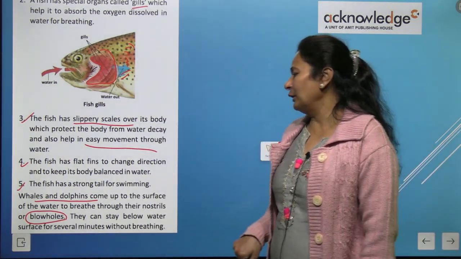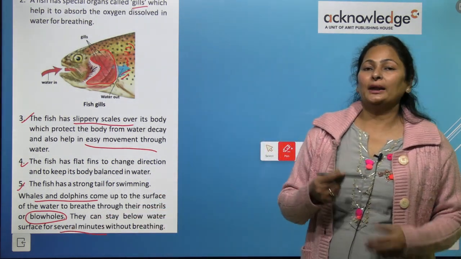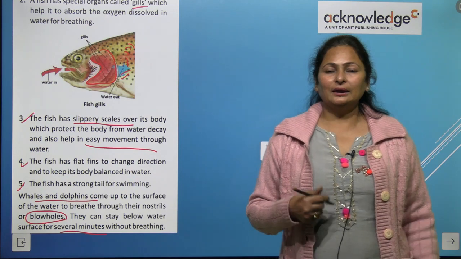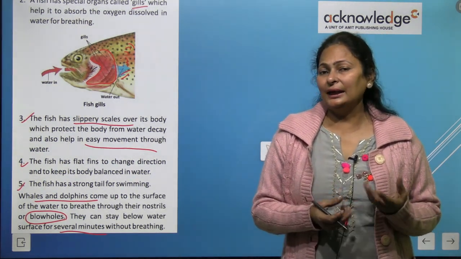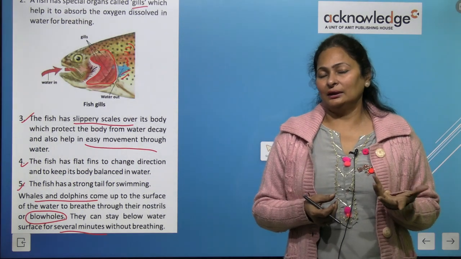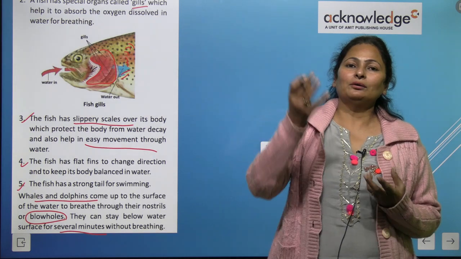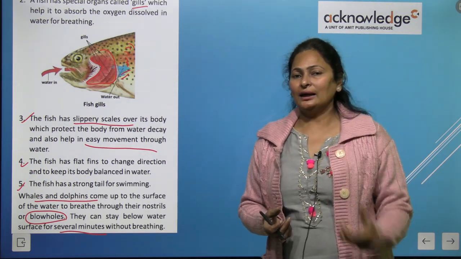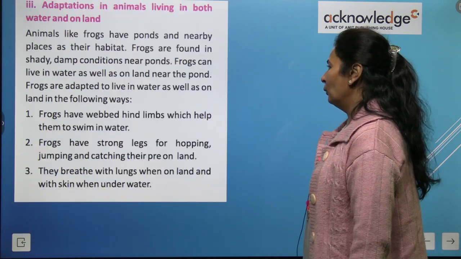They can stay below the water surface for several minutes without breathing, and when they need oxygen, they come to the surface and take in the oxygen through their blowholes.